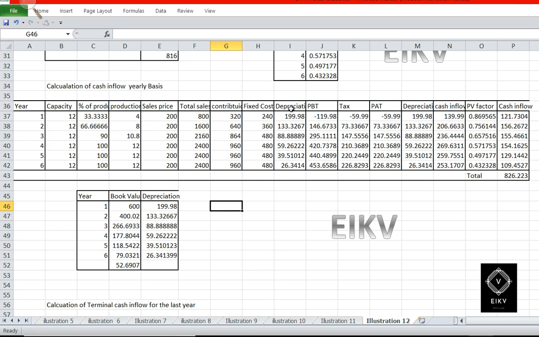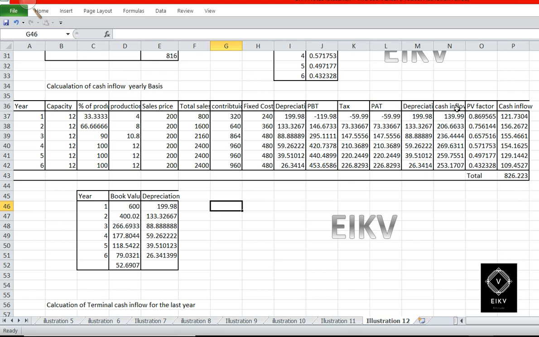Okay, after computing the depreciation, we need to subtract fixed cost and depreciation from the contribution. We will get PBT, and from the PBT 50% tax shall be deducted. We will get PAT. After that we need to add the depreciation. Depreciation is not a cash expense. It is a non-cash expense. Therefore we need to add it back. We will get cash inflow.